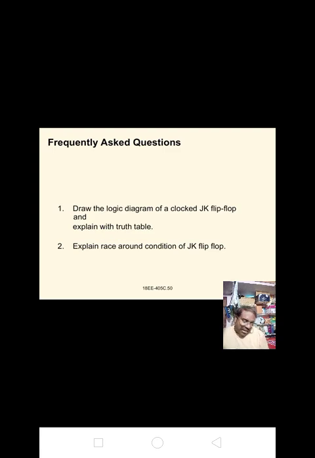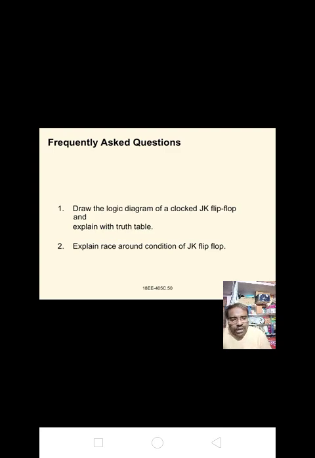Operation. When clock is low, there is no change in output; the circuit is inactive. When J equal to 1 and K equal to 0, the output is set, that is Q equal to 1 and Q bar equal to 0. When J equal to 0 and K equal to 1, the output is reset, that is Q equal to 0 and Q bar equal to 1.